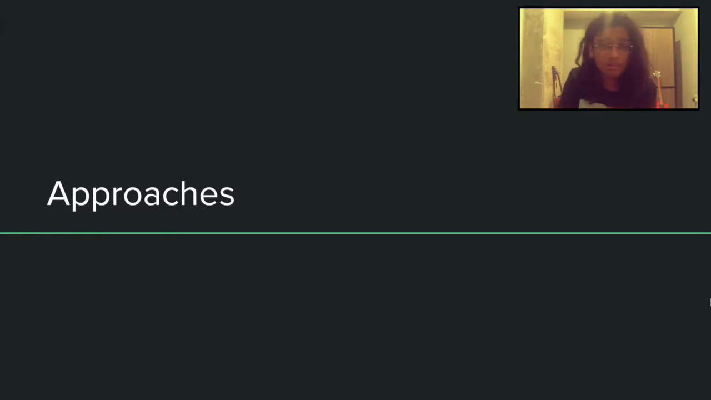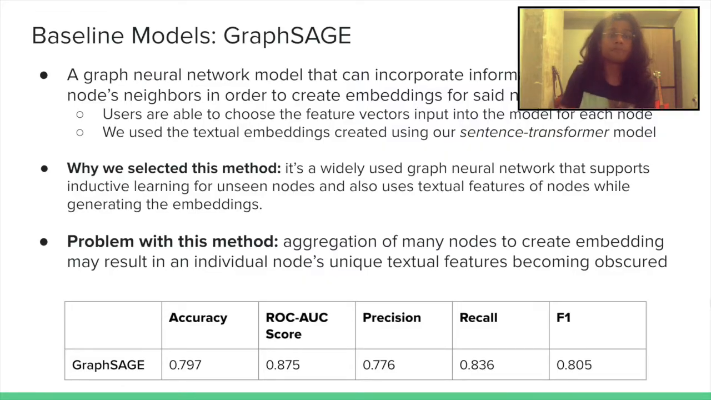And so now we talk a little about the approaches that we use. The first one is Graph Sage. Now, Graph Sage, you probably would have heard of it, is a very, very popular graph neural network that incorporates information not only of the node but also of the node's neighbors, right? So it encodes some relationship information as well to create embeddings.